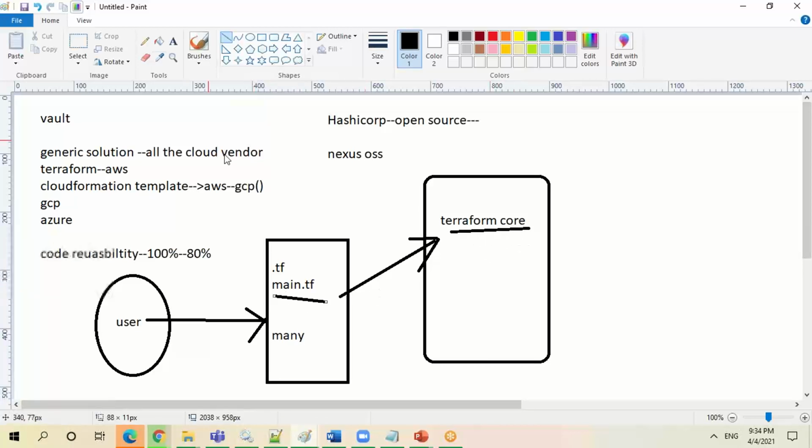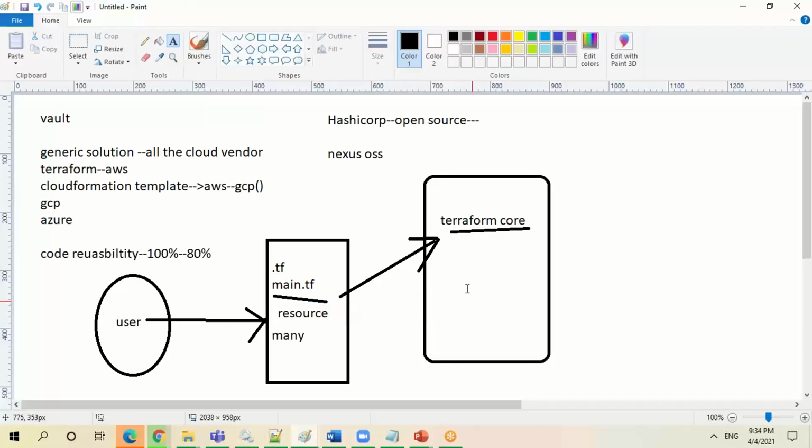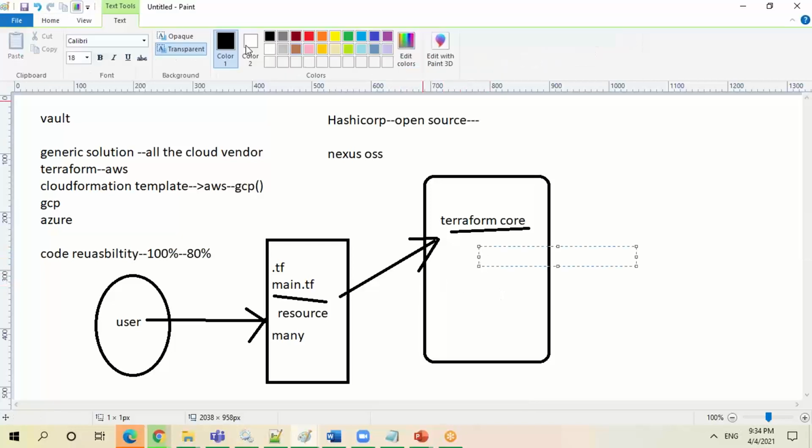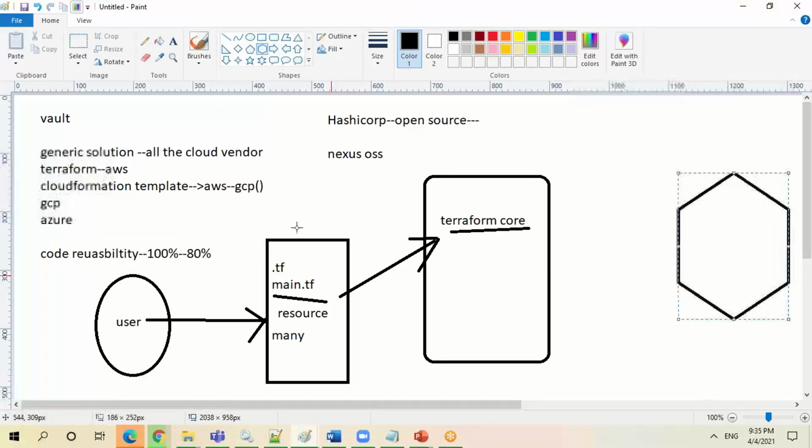Based on the commands, or rather the resources you have written, whatever you want to do, it is not exactly a command, basically some resources. Through the Terraform core, it is going to execute and provision whatever resources you are looking for.